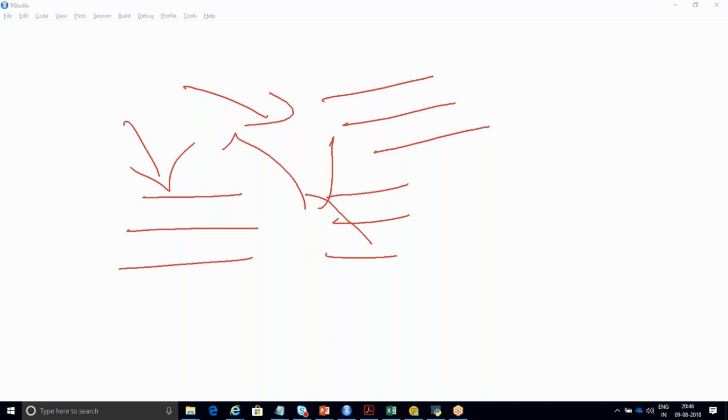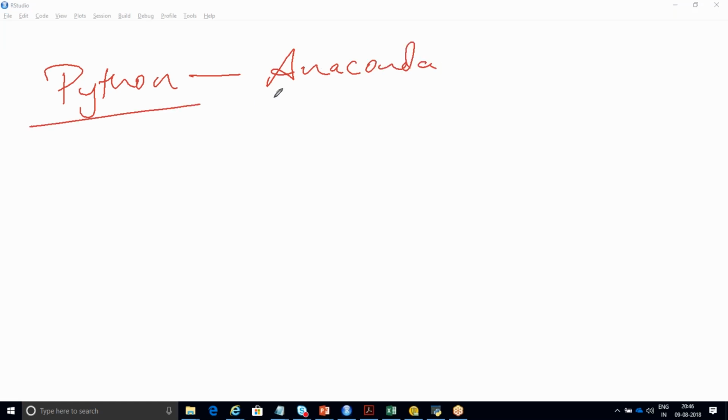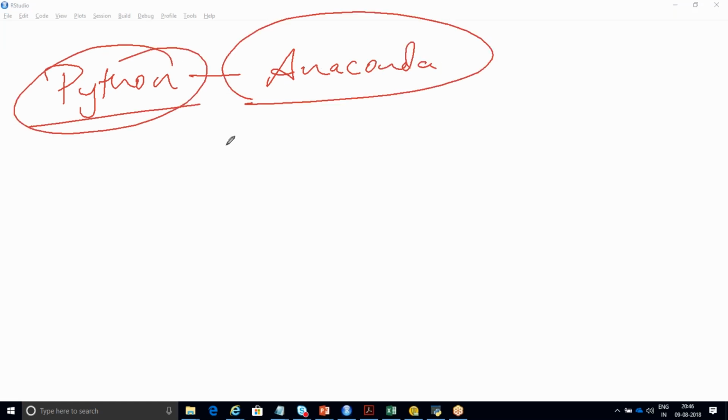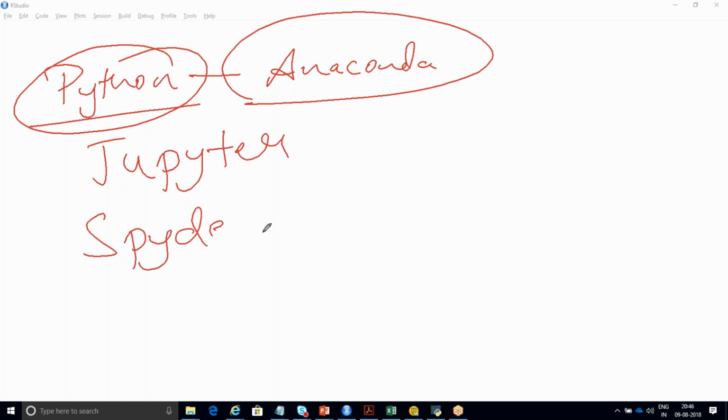So from tomorrow, I'll tell you the agenda for tomorrow's session. We'll stop at this point today. Tomorrow's session will be for Python. I think I've shown you how to install Python and Anaconda. Yes or no? Yeah, right. I think tomorrow you should be ready with Python and Anaconda installation. I'll be showing you how to use Jupyter Notebook as well as Spyder, both. I'll try to show you both. Please make sure that you are prepared on this, Yogesh.